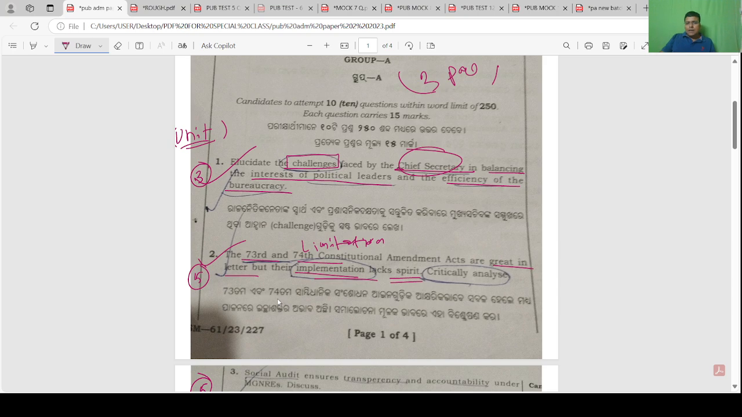Second, the 73rd and 74th CA are great in letter, but implementation lacks spirit. So, very good question. Listen everyone, many times in class and test series I have already told you that OPSC will not ask you the features of the 73rd, but in future OPSC will ask you the limitations of the 73rd, limitations of the 74th, limitations of the Ombudsman, limitations of CAG, which was asked last year.